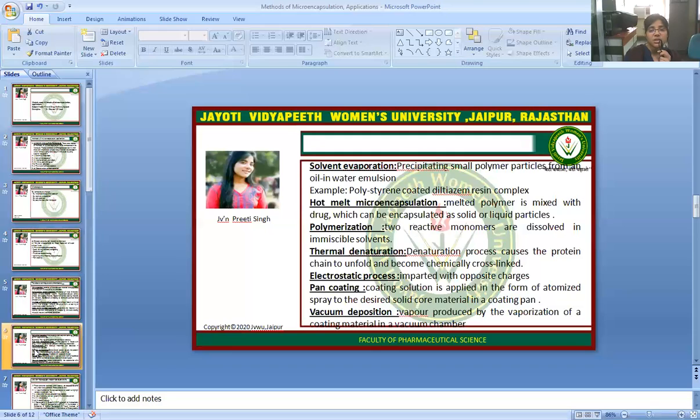Electrostatic process: particles imparted with opposite charges. Pan coating: solution is applied in the form of atomized spray to the desired solid core materials in a coating pan. Vacuum deposition: vapor produced by the vaporization of a coating material in a vacuum chamber.